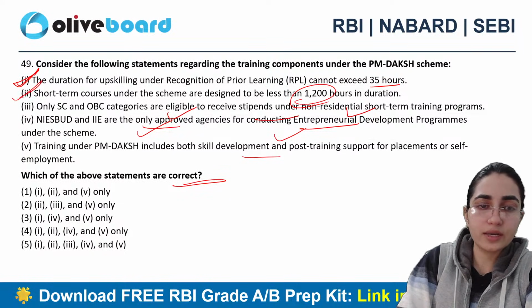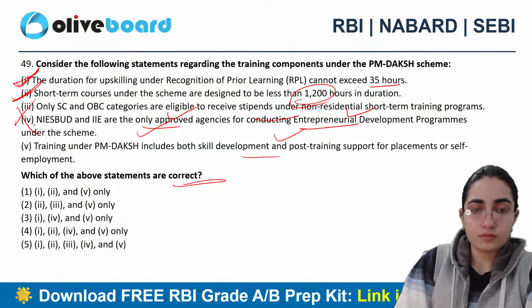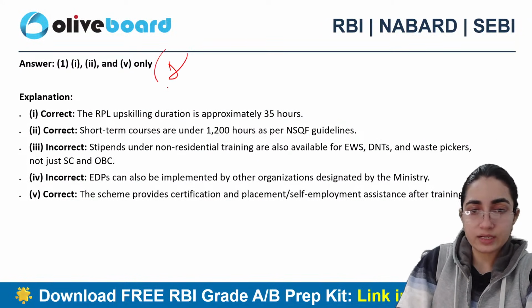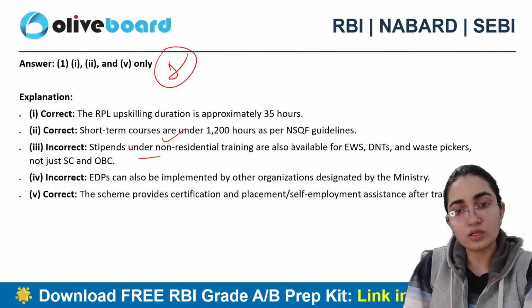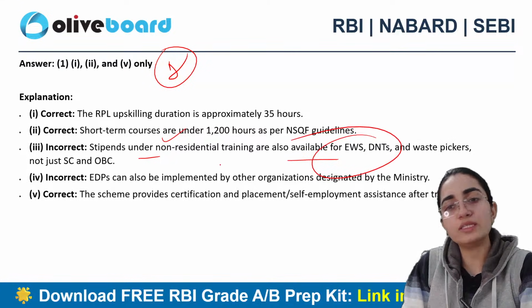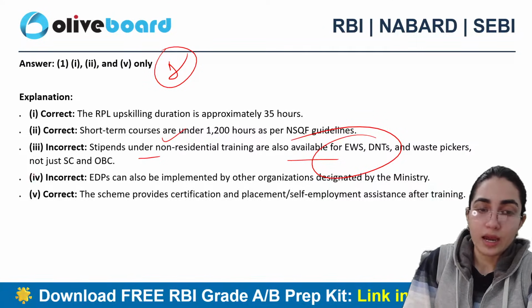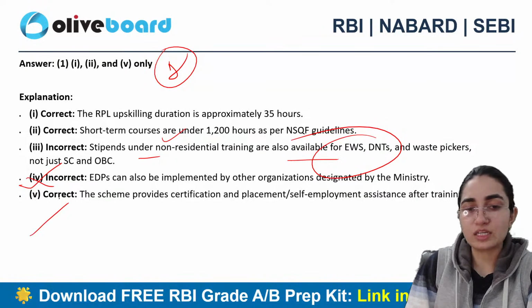Exactly. This is also correct. This is also correct. Good. So first becomes the correct answer here. This C, the stipend under the non-residential not available for EWS, DNTs and waste pickers here. Not just that, it is SC and OBC only, right? And fourth is also incorrect here. Otherwise, the rest of the statements are all correct.